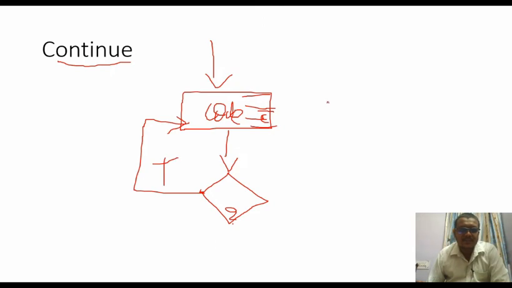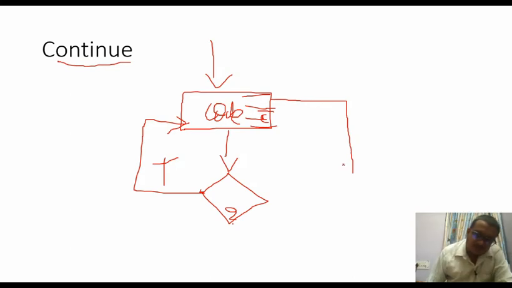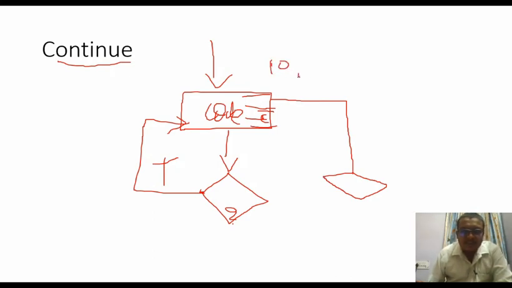Whenever the condition is true, it is going to execute these lines. At some part of the execution, the continue comes into the picture. Consider you have some 10 lines of code. At the 8th line of code, the continue comes into the picture.